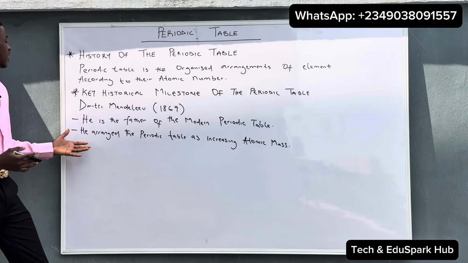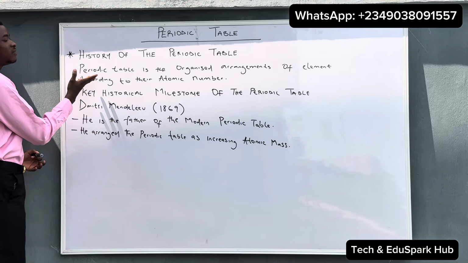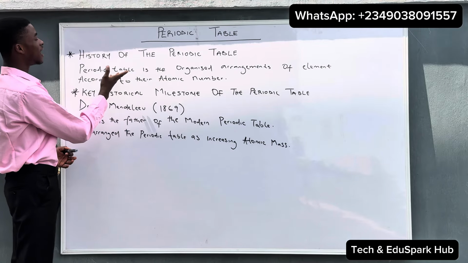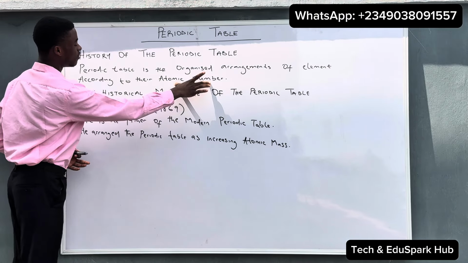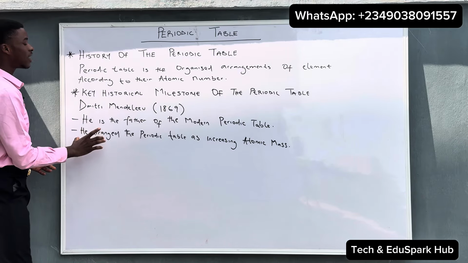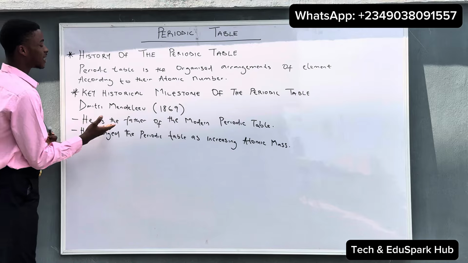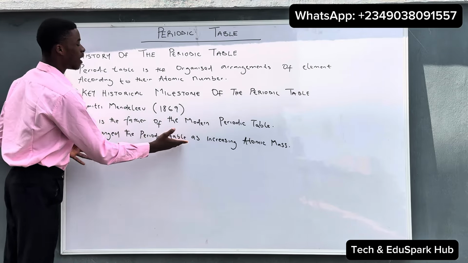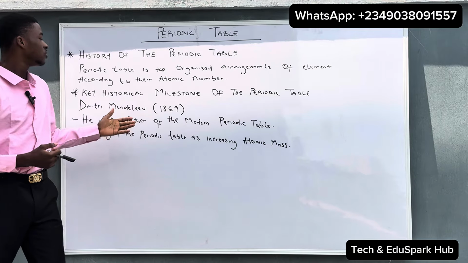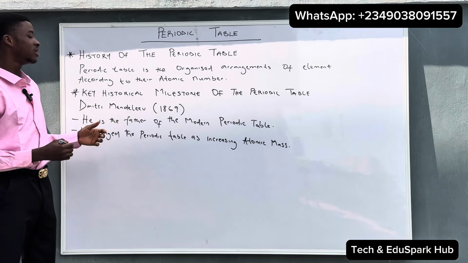You can see from the definition we said it is the arrangement of elements according to their increasing atomic number, but Dmitry Mendeleev arranged the periodic table according to their increasing atomic mass. So these are the two most recognized contributions of Dmitry Mendeleev.